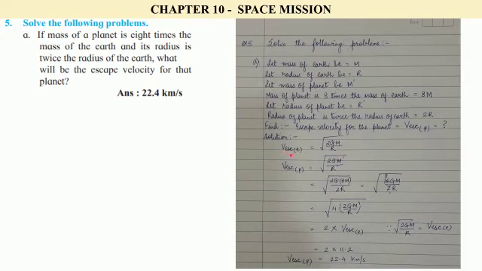is nothing but the escape velocity of Earth, square root of 2GM upon R. So instead of this, we can write escape velocity from Earth. We know the value of escape velocity from Earth, that is 11.2, into 2, that will give us 22.4 kilometers per second. So escape velocity from the planet will be 22.4 kilometers per second.